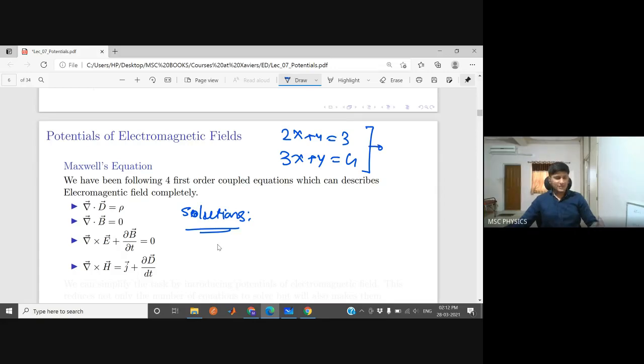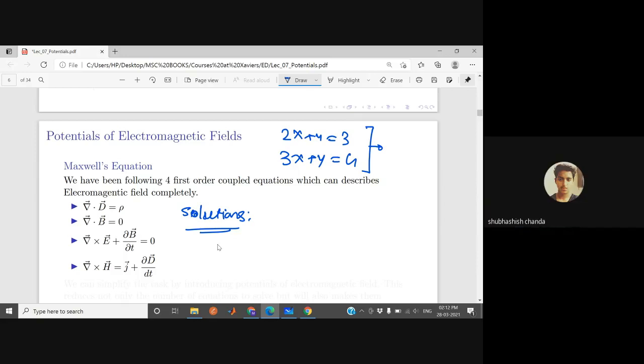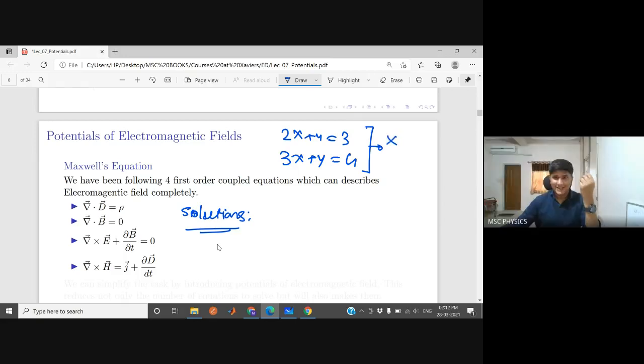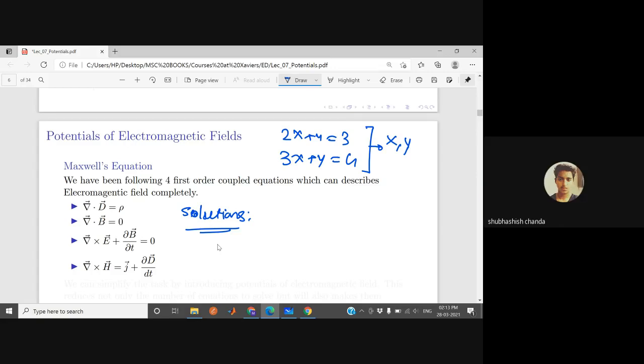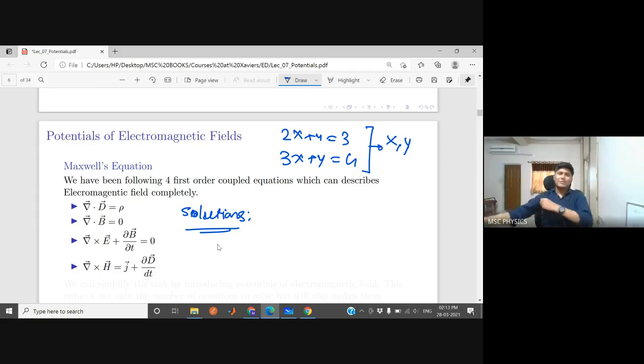Can anybody tell me? To find the values of the variables. Yes, thank you very much. What is your name? Subhashish. Okay, yes. So our purpose is to find the values of these variables x and y. Whenever we say to solve the equations, this is our purpose.